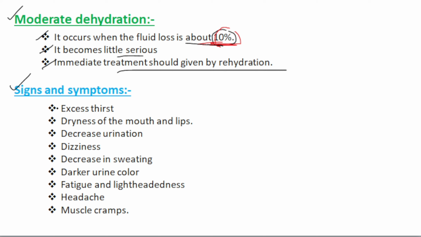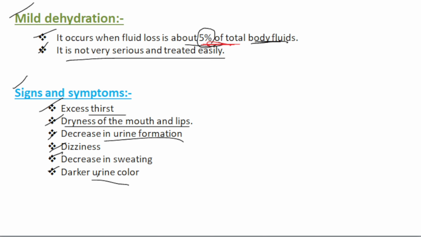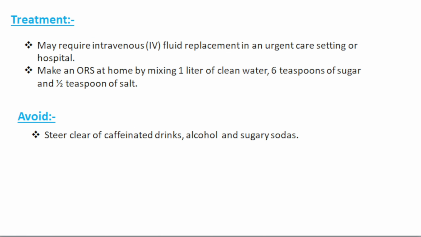Then signs and symptoms of moderate dehydration are excess thirst, dryness of the mouth and lips, decreased urination, dizziness, decrease in sweating, darker urine color, fatigue and lightheadedness, headache, muscle cramps. So the signs and symptoms of moderate and mild dehydration are almost the same. Then the treatment of moderate dehydration may require intravenous IV fluid replacement in an urgent care setting or hospital.